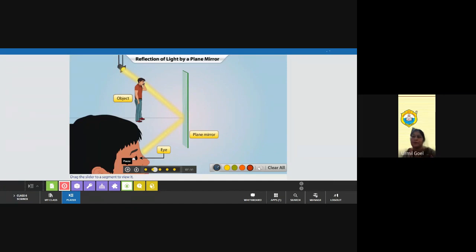When this reflected light reaches our eyes, we see the reflection of the person in the mirror. The reflection of the person is called its image. The size of the object is the same as the size of the image in a plane mirror.